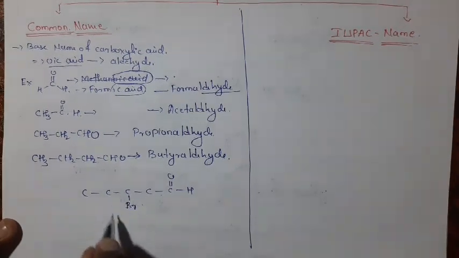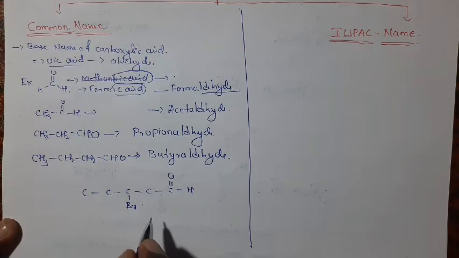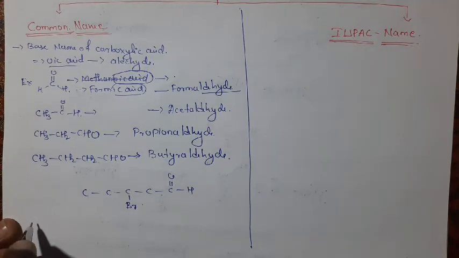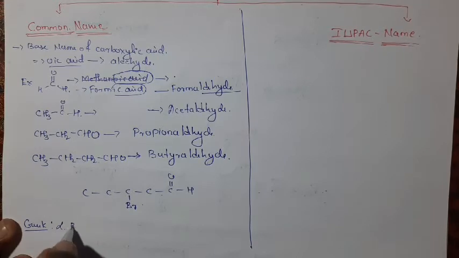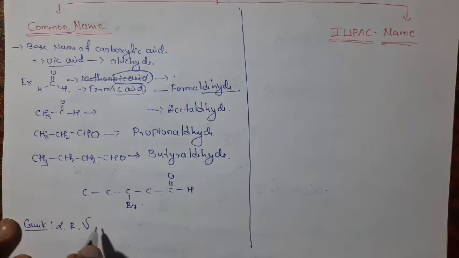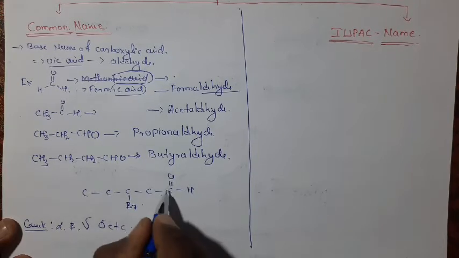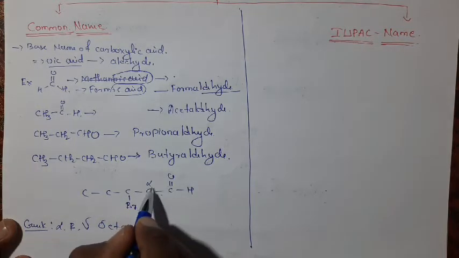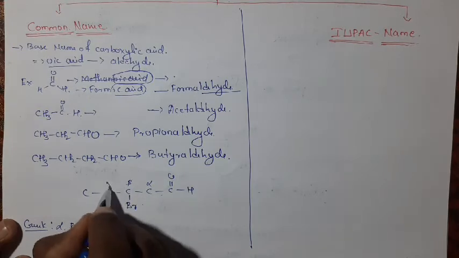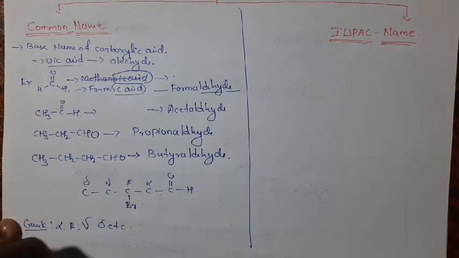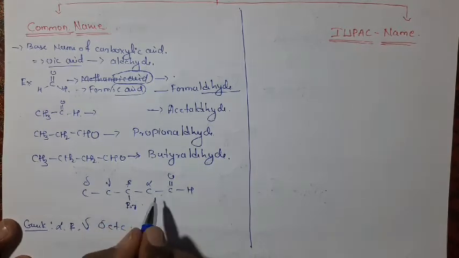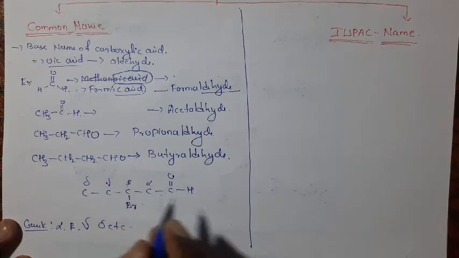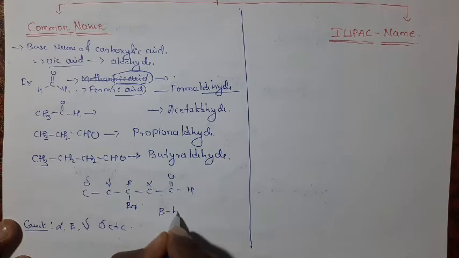Then these substituents are named with Greek letters like alpha, beta, gamma, delta, etc. The carbon atom attached to the carbonyl carbon is called the alpha carbon atom, and next is called beta, gamma, delta, like this. Then the name becomes, this is the beta carbon atom, then it becomes beta bromo.